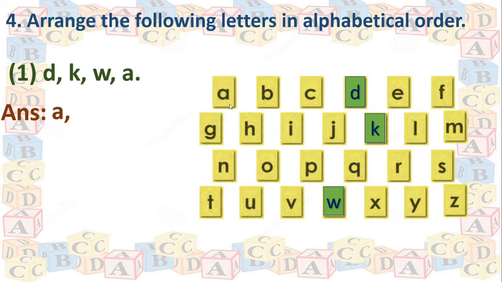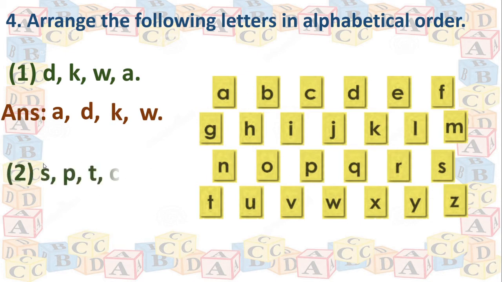Okay? And after that comes D, so we will write D here. Then comes K, right? Then we will write K here. And last W. Okay, got this, children? According to this order we have to follow.